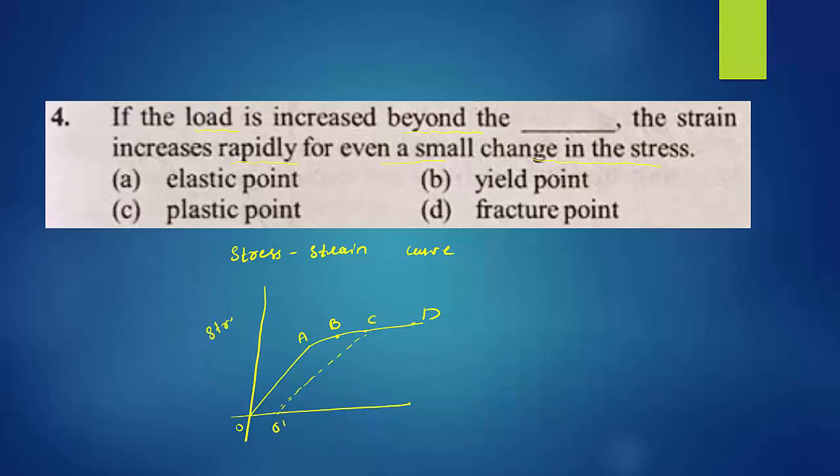This is stress and this is strain. This is our stress strain curve. You can remember here, this point A we can call the limit of proportionality.